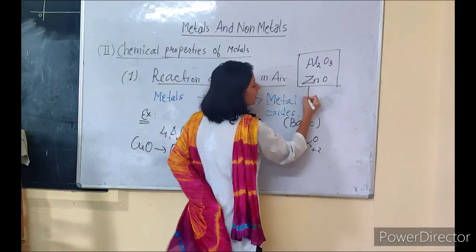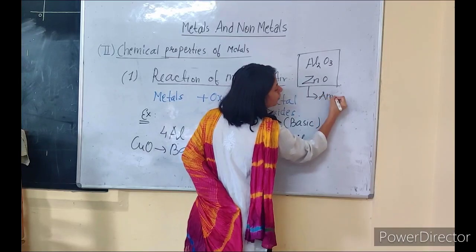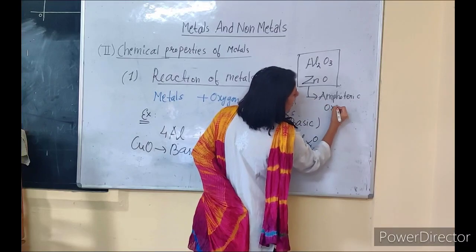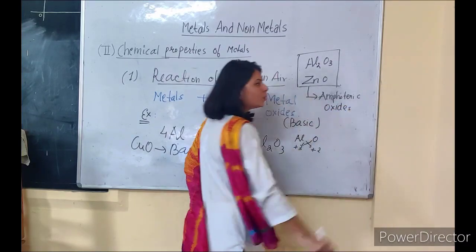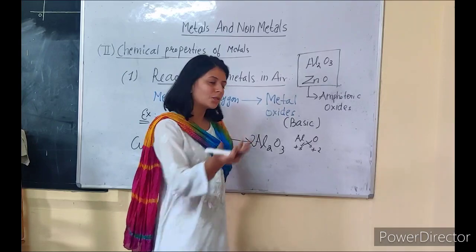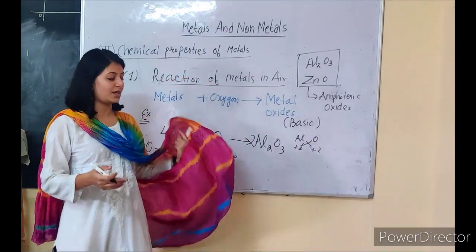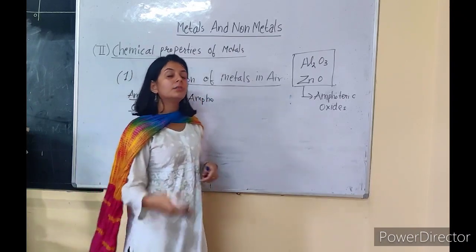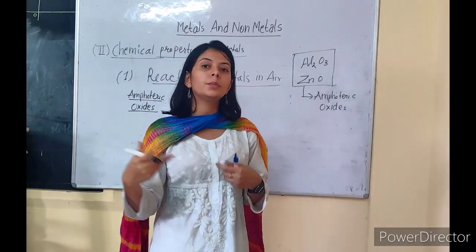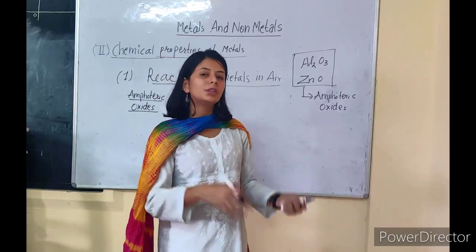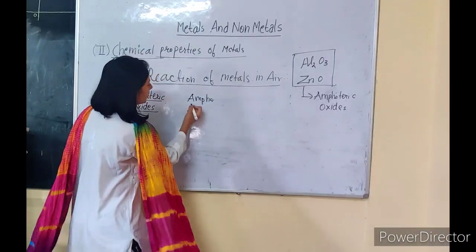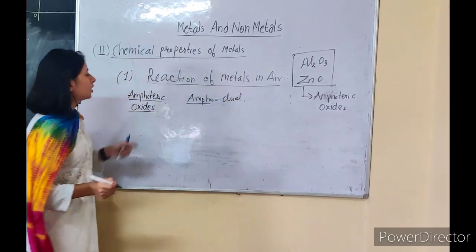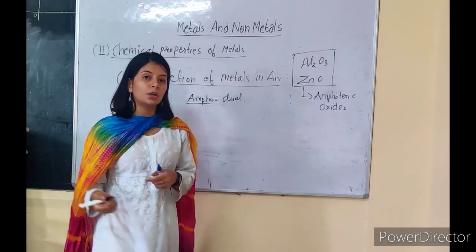Now these two are known as amphoteric oxides. So you must be wondering, what is this amphoteric oxide? Let's learn about amphoteric oxides now. Ampho means dual. Amphibians, what does amphibians mean? Amphi means dual, beings means they have dual nature. They live both on land as well as on water. Similarly, ampho means dual nature. So these amphoteric oxides are also having dual nature.